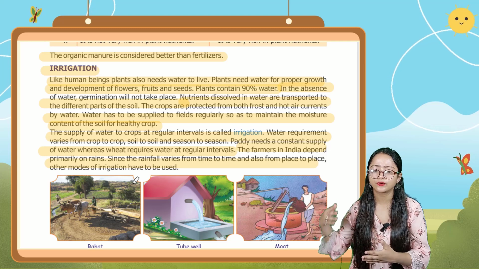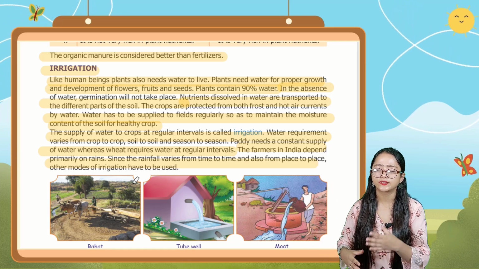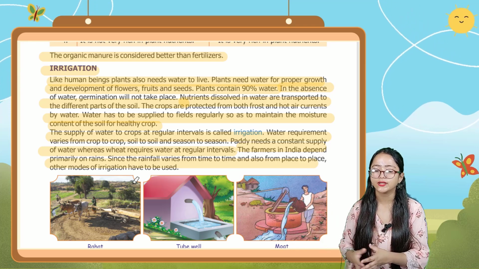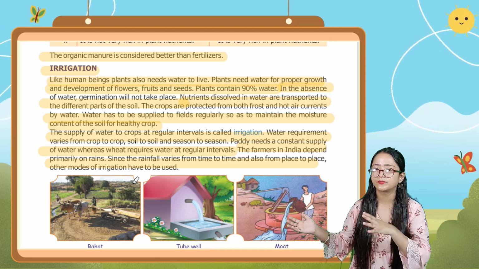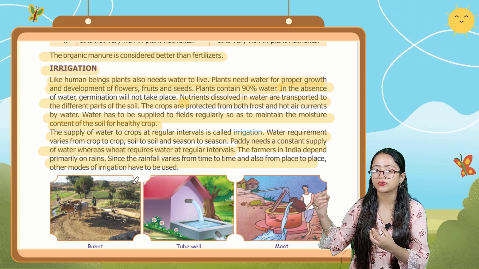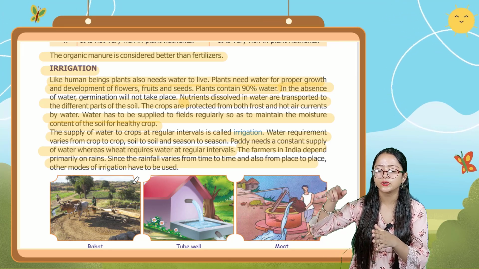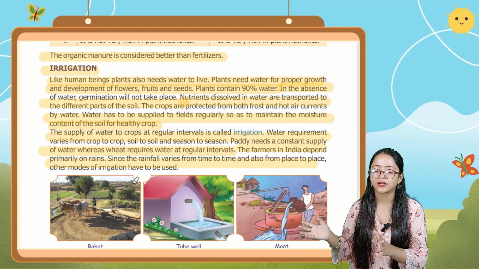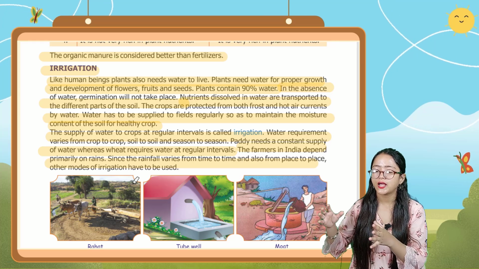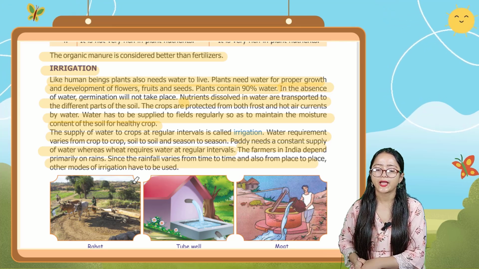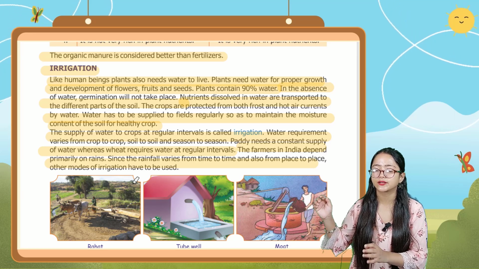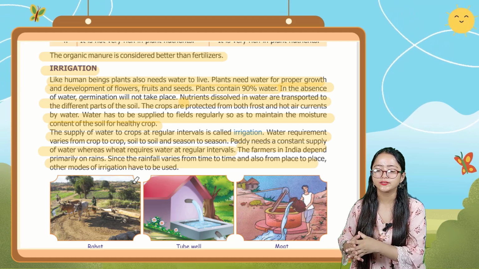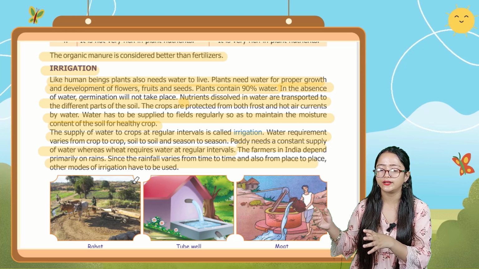So plants need water for proper growth and development of the parts, like flowers, fruits, and seeds. Plants contain up to 90% water, and in the absence of water the germination of a plant will not take place. Nutrients dissolved in water are transported to the different parts of the soil, and from there to the plant body. The crops are protected from both frost and hot air currents by water. Water has to be supplied to the fields regularly so as to maintain the moisture content of the soil for a healthy crop.